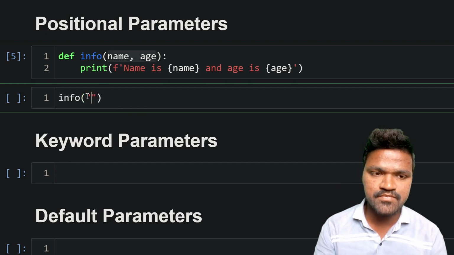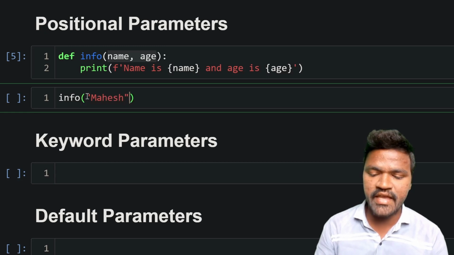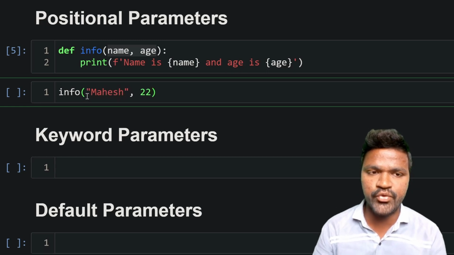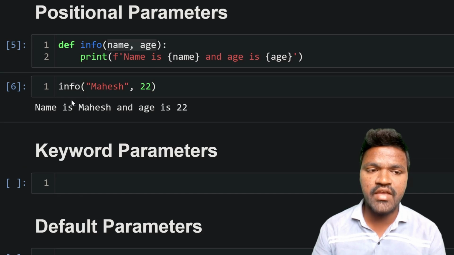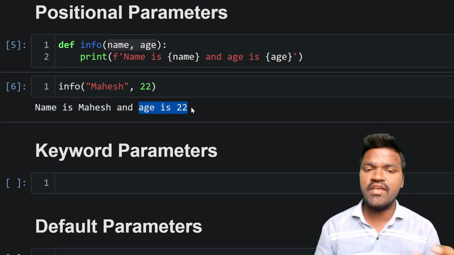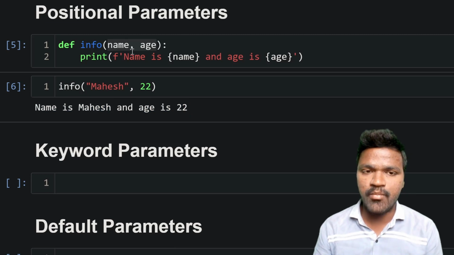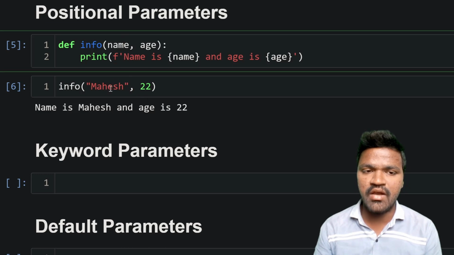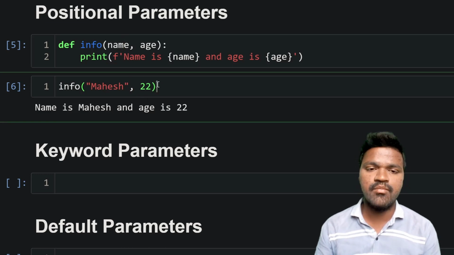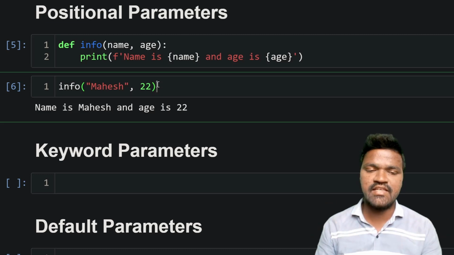So let's say I pass Mahesh and the age, let's say 22 here, and if I execute this, we are getting name is Mahesh and age is 22. The reason we are getting the exact desired result is because we know the number of parameters. The first is name, and for name we are passing name here, for age we are passing age here. Because of that reason we are getting the exact result.